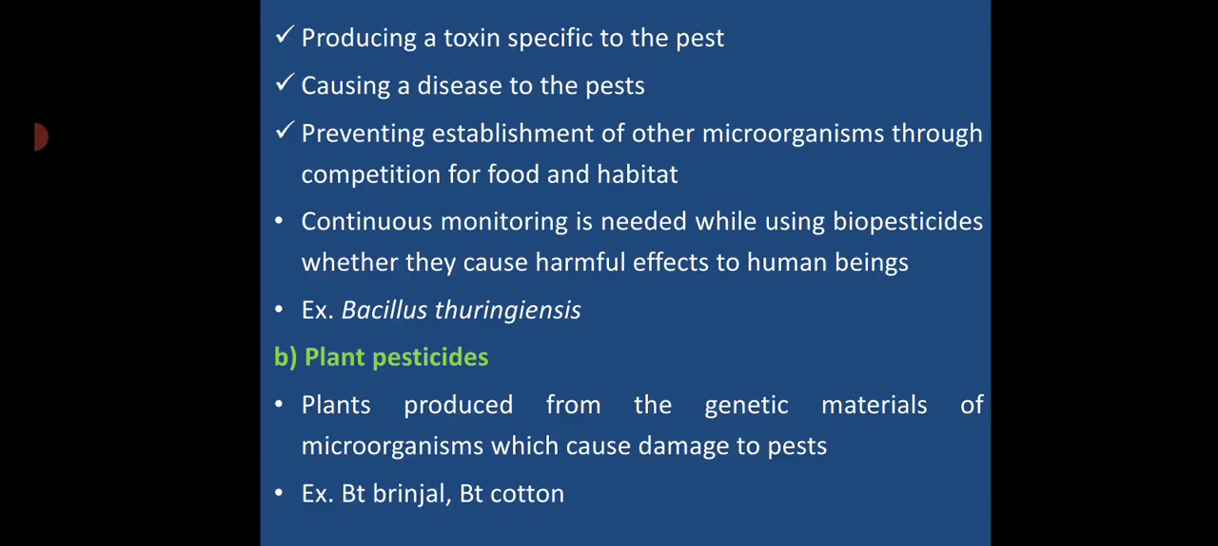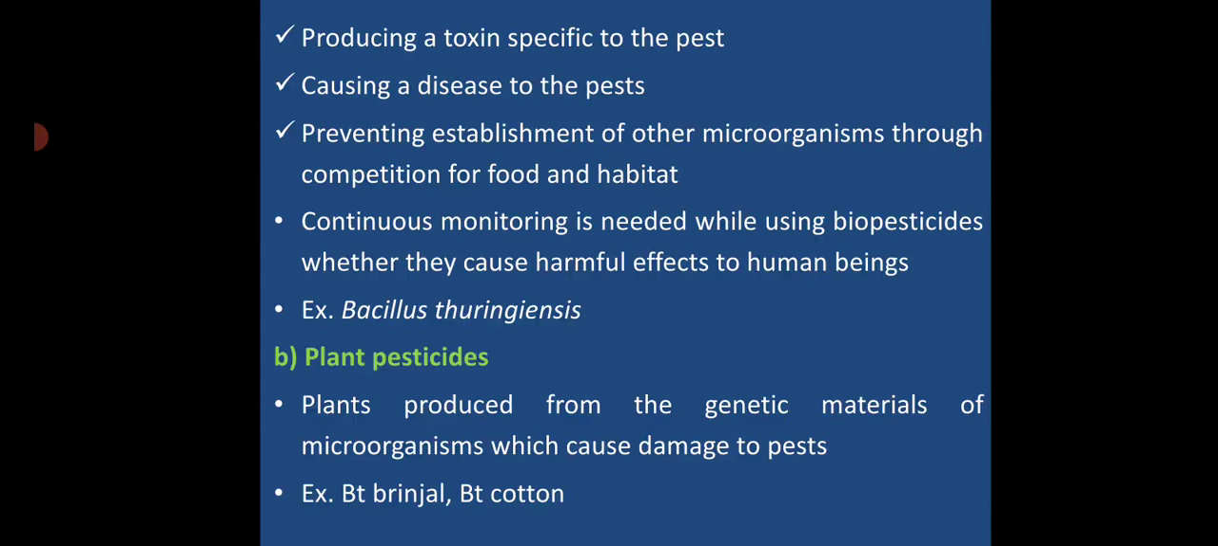producing a toxic component that is specific to the pest; causing a disease to the pest and controlling or killing it; and preventing the establishment of other microorganisms through competition for food and habitats. In these three ways, it can control the pathogenic pests or pathogenic microorganisms.